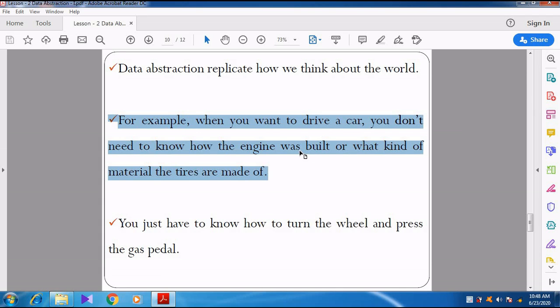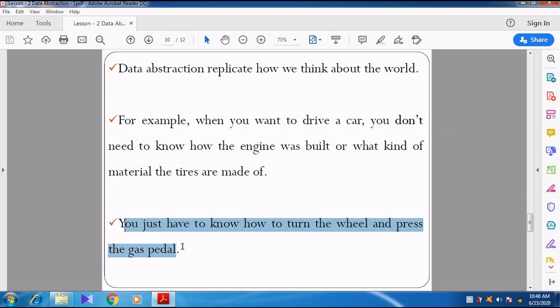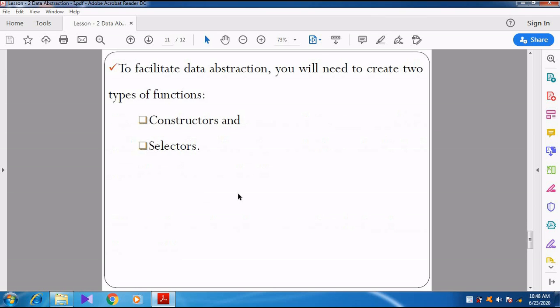Nobody does that. We just enter the car and handle the steering, gear, clutch and brake. You just have to know how to turn the wheel and press the gas pedal. No need to know about the tires and engine. This is called data abstraction.